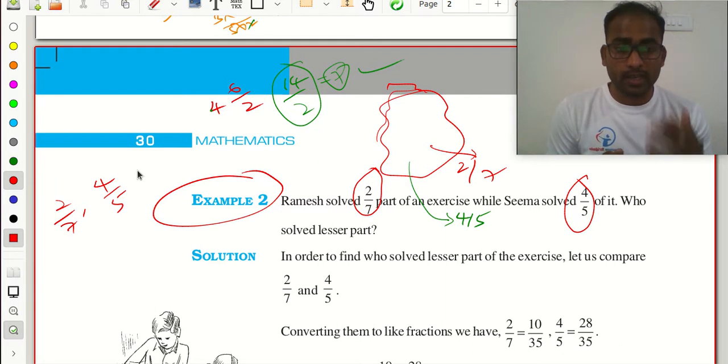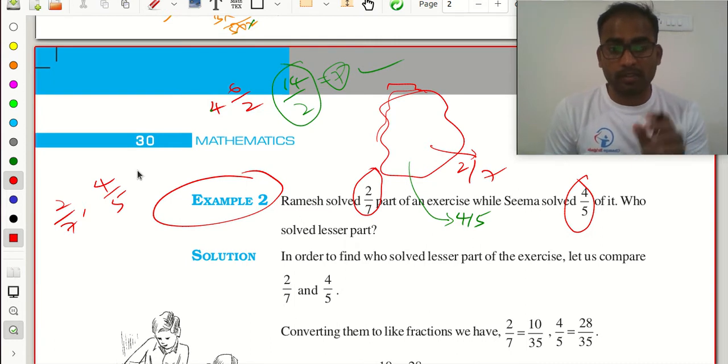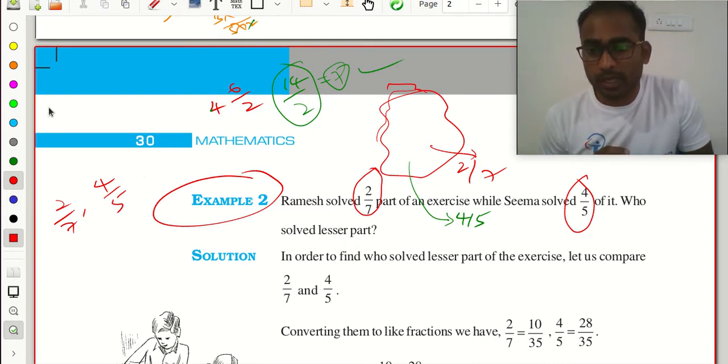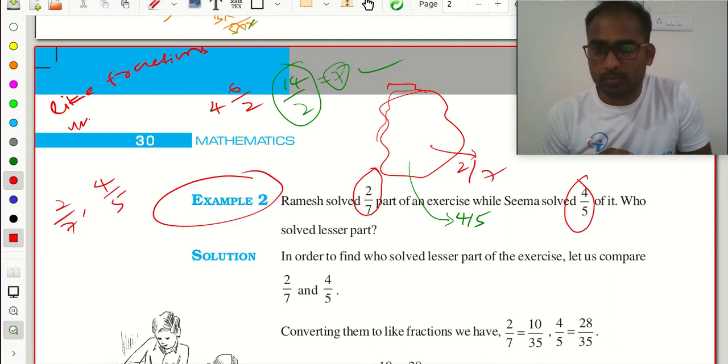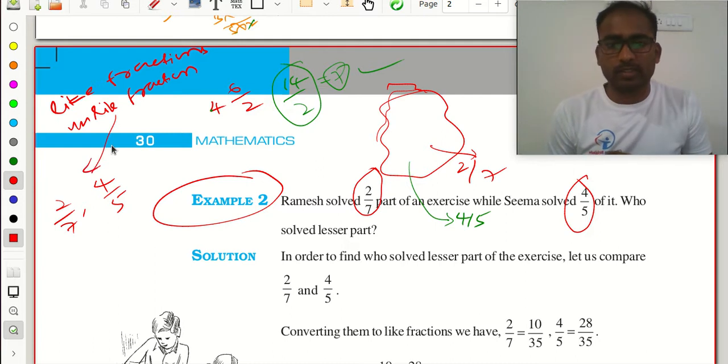So first I need to convert them into like fractions. We have like fractions and unlike fractions also. Now these are unlike fractions, and I need to convert them into like fractions.